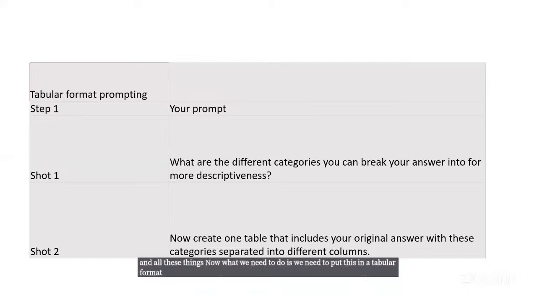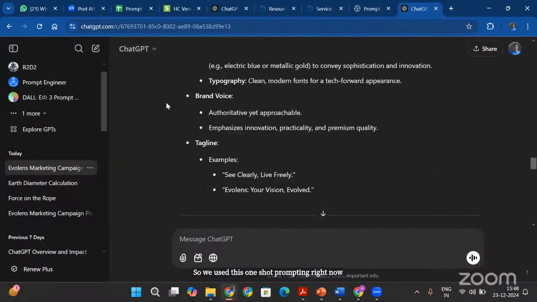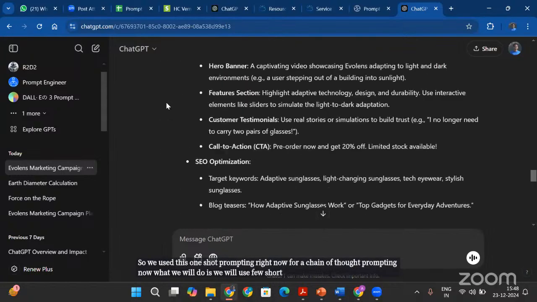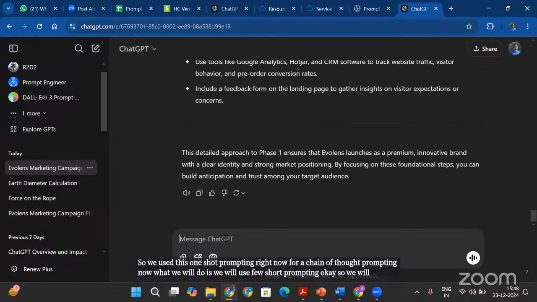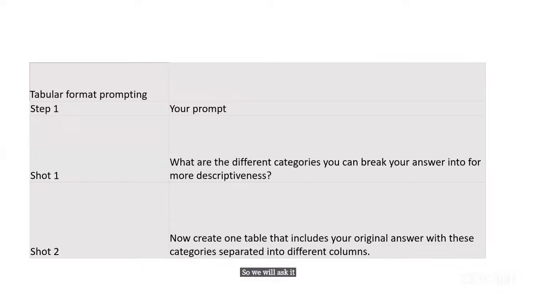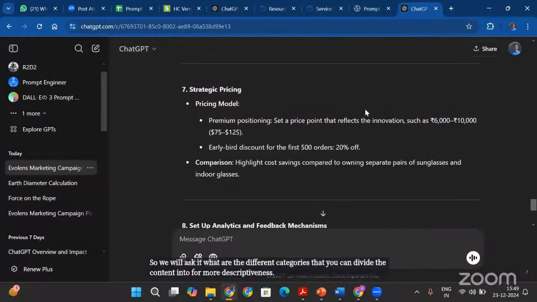So what we will do is, we will use few shot prompting. We used one shot prompting right now for chain of thought prompting. Now we will use few shot prompting. So we will ask it to further divide this into a proper format. We will ask what the different categories are that it can divide the content into for more descriptiveness. Okay, so we will go here.